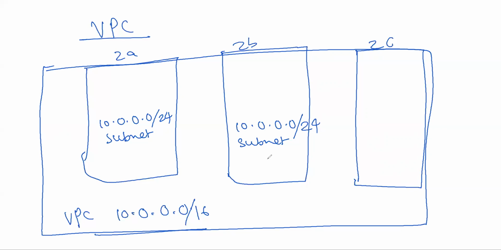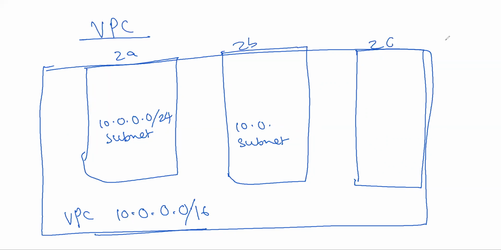Apeksha? The third one we have to increment. This one? Yeah. Okay, so we can change this, because 10.0.0.0 is already taken.